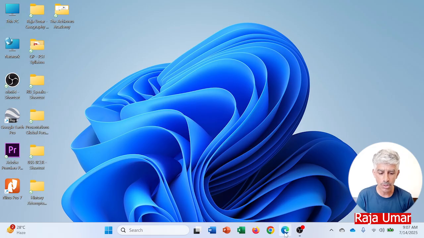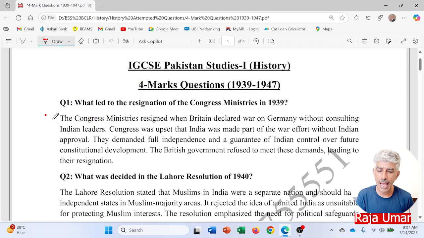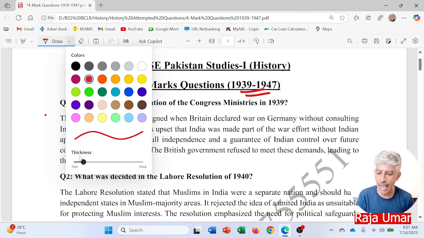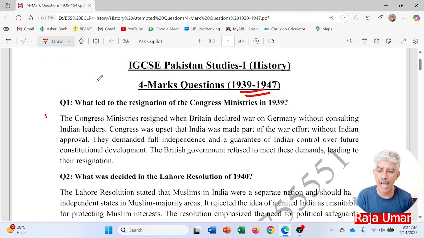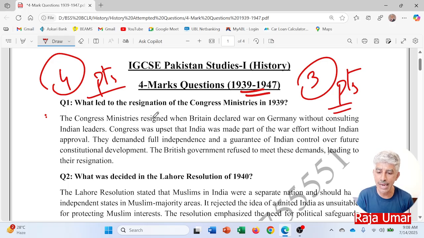So, moving on to the topic, here we have the 4 marks questions, and they are from 1939 to 1947, and we will discuss them. As I told you, as per the marking scheme, you are supposed to put in 4 points for each question to attain 4 marks. In the same way, if that question comes as your compulsory question of 3 marks, then you are supposed to put in 3 points to respond to that question. So, what led to the resignation of Congress ministries in 1939?